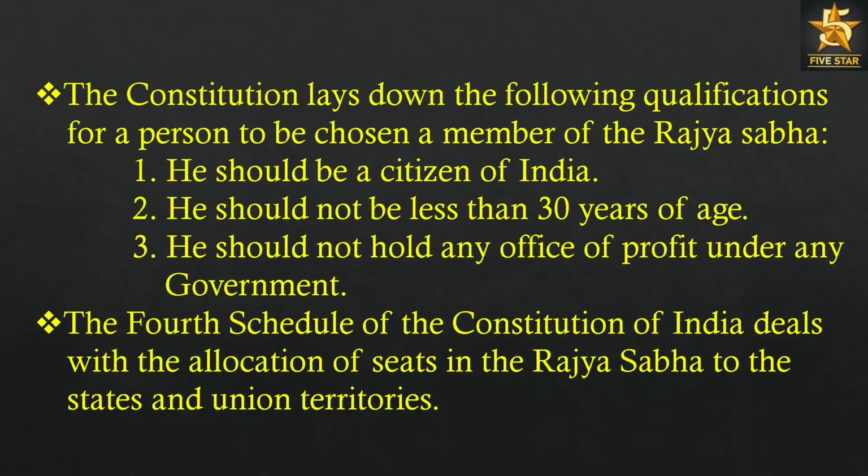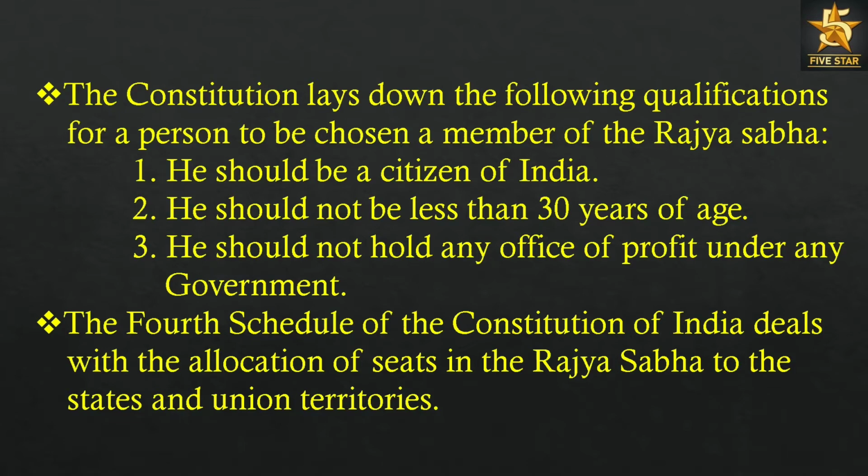The Constitution lays down the following qualifications for a person to be chosen a member of the Rajya Sabha. 1. He should be a citizen of India. 2. He should not be less than 30 years of age. 3. He should not hold any office of profit under any government. The 4th schedule of the Constitution of India deals with the allocation of seats in the Rajya Sabha to the states and union territories.